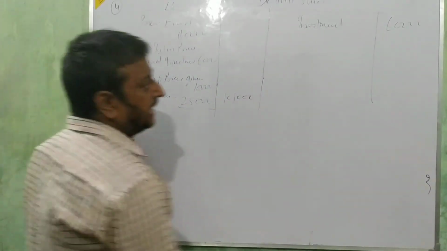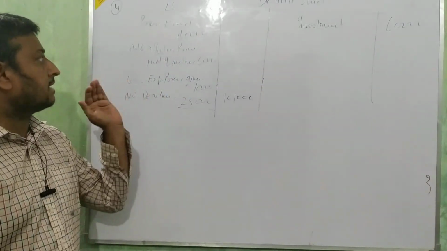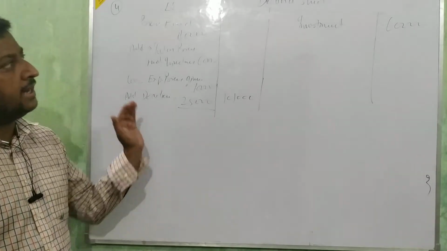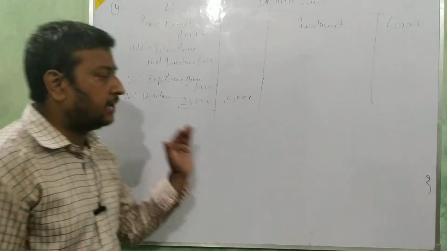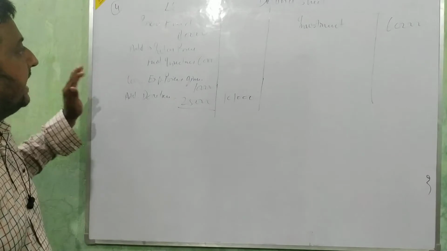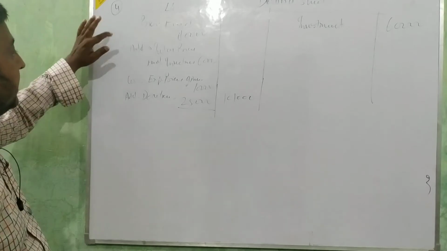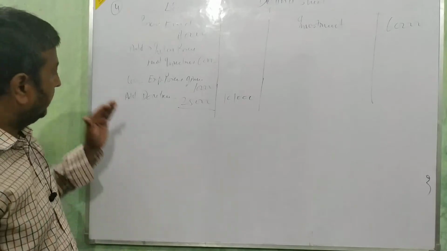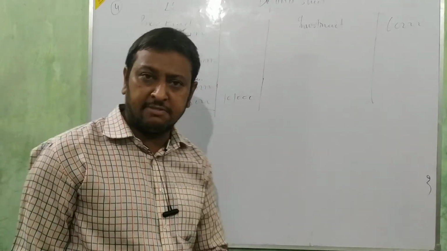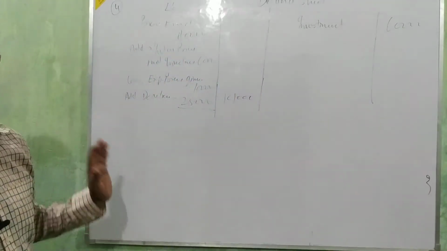On this side we show 60,000 investment. In this question, we only show the fund and the investment, not going for totaling. This is the way of showing any type of special fund. First we write the fund, then add any income related to that fund, then less any expense related to that fund, and if an investment is given, it is shown on the asset side. Clear? Okay.